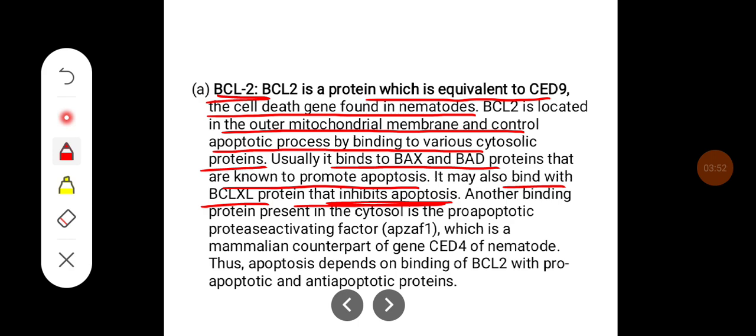Another binding protein present in the cytosol is pro-apoptotic protease activating factor, that is APAF1, which is a mammalian counterpart of gene CED4 of nematode. Thus, apoptosis depends on binding of BCL2 with pro-apoptotic and anti-apoptotic proteins.